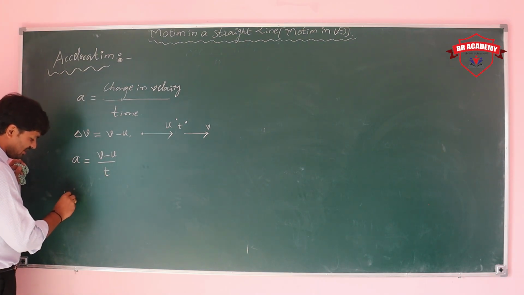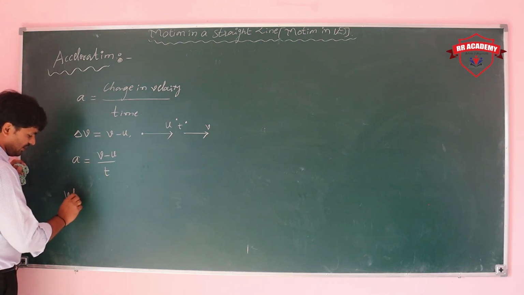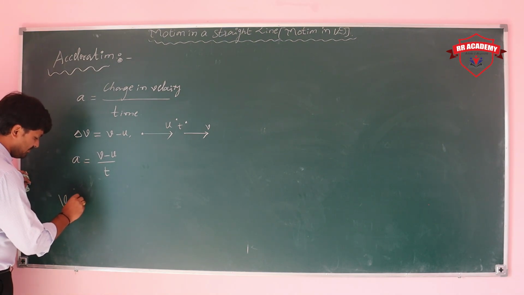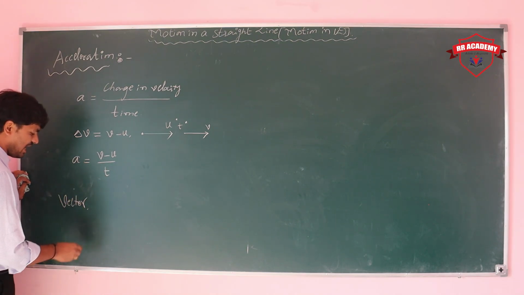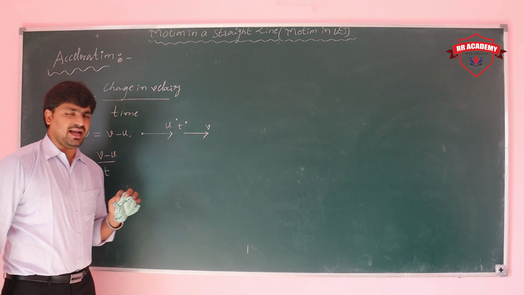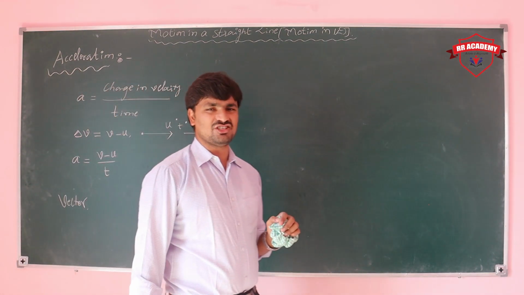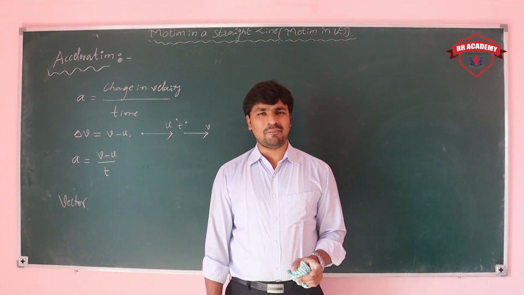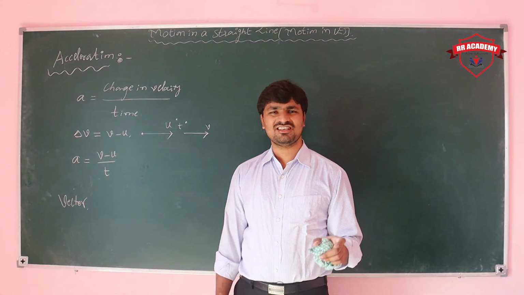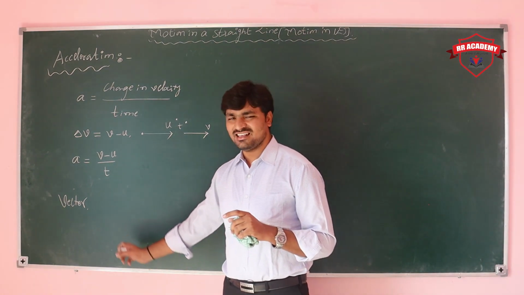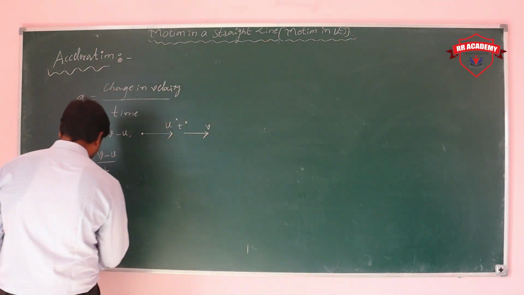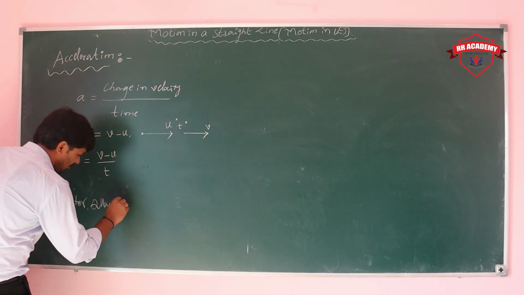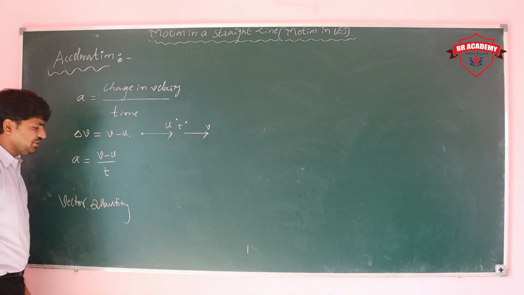Acceleration is a vector quantity. Vector means a physical quantity which has both magnitude and direction. Here acceleration depends on velocity. Velocity is a vector, so that's why acceleration is also a vector. Acceleration is nothing but the change in velocity per unit time.